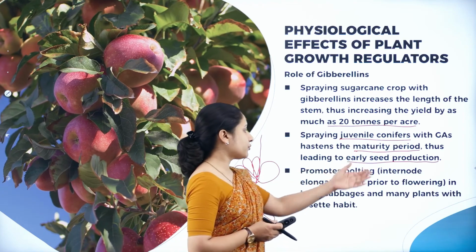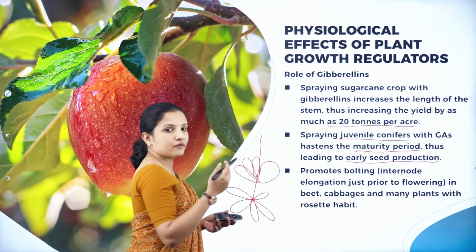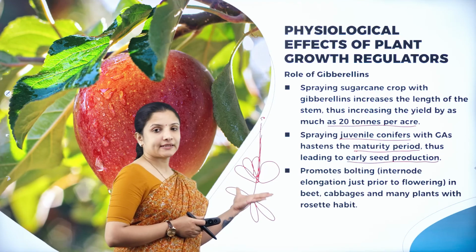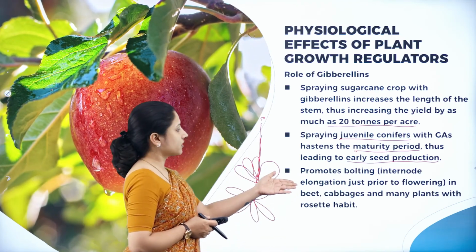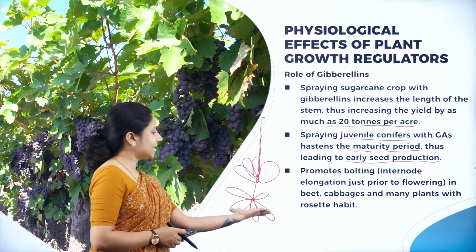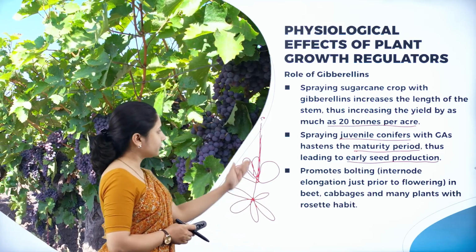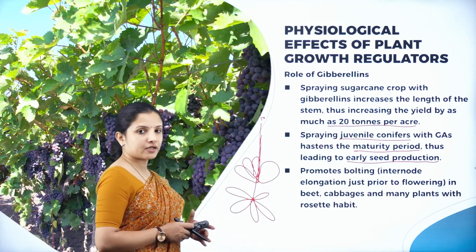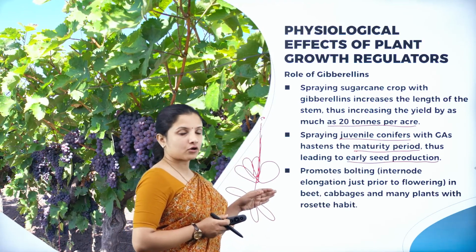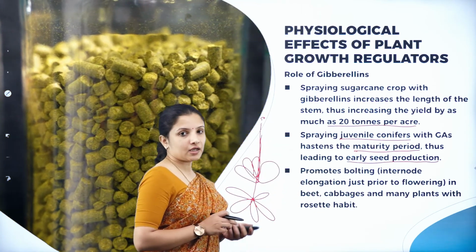So to promote bolting also, because it is from this that they have to bolt. Even cabbage also. So any of those plants, be it Arabidopsis or cabbage or many other plants, beetroot plant also, if you see, you can see the leaf arrangement like this. It is called rosette. So in such rosette plants, bolting has to occur prior to flowering, because only if the stem formation or bolting occurs can the flowers form. To promote bolting, gibberellin is very, very important.